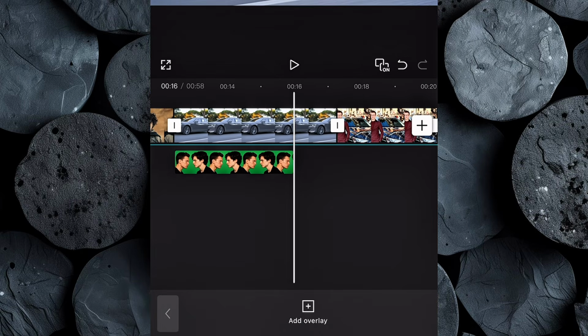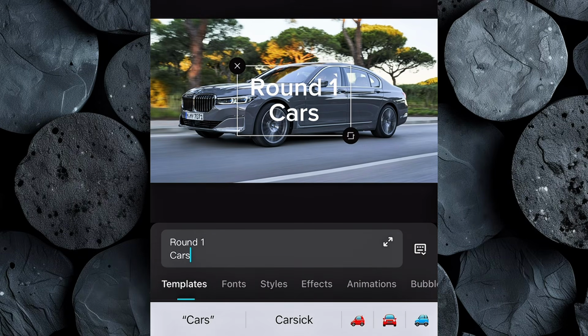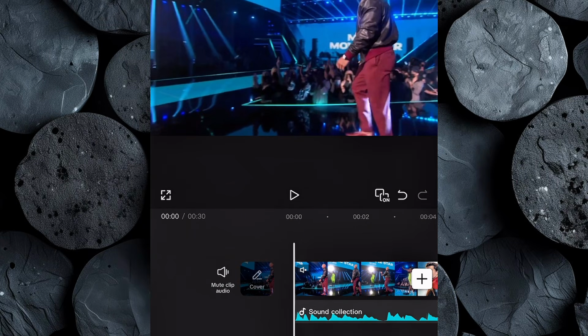Next, let's number the rounds of comparison. Click on Text. Type something like Round 1, Cars, then apply a bold template to give it that dramatic battle effect. Repeat this for each round in your script.